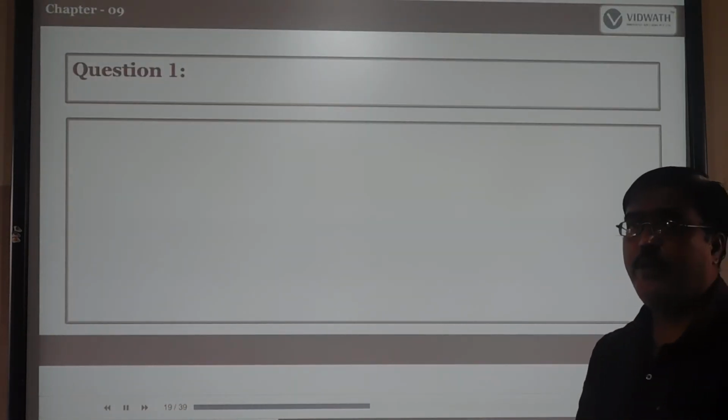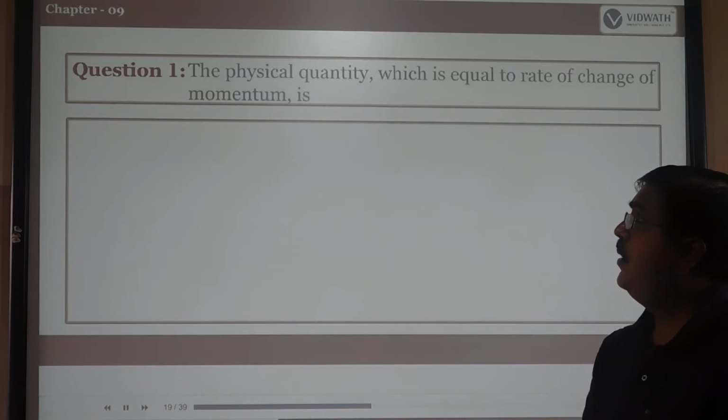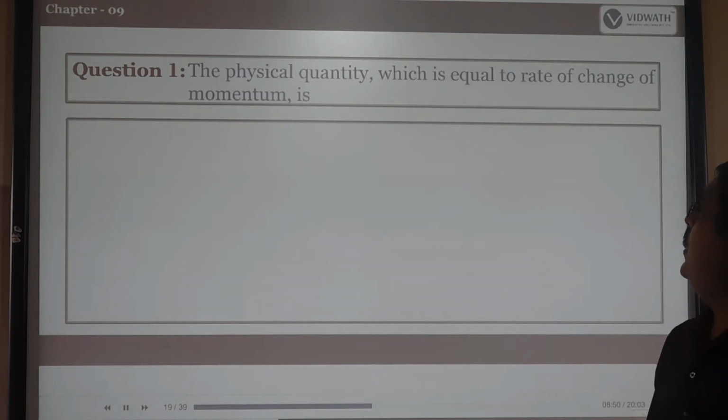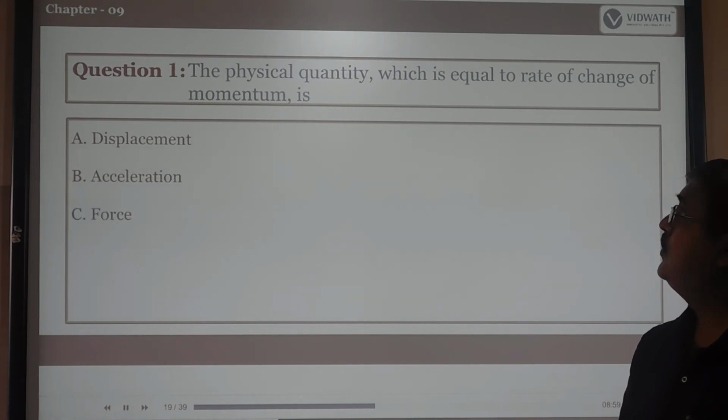This is question number 1. The physical quantity which is equal to the rate of change of momentum is? So what is the correct answer? Force.